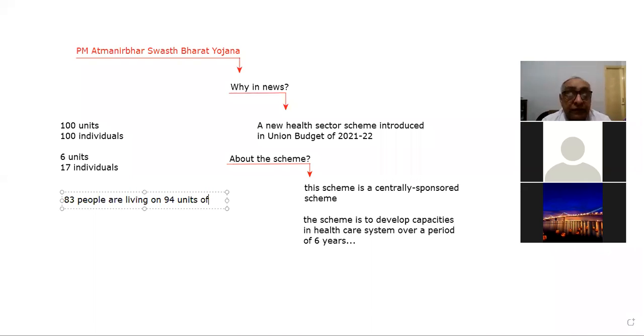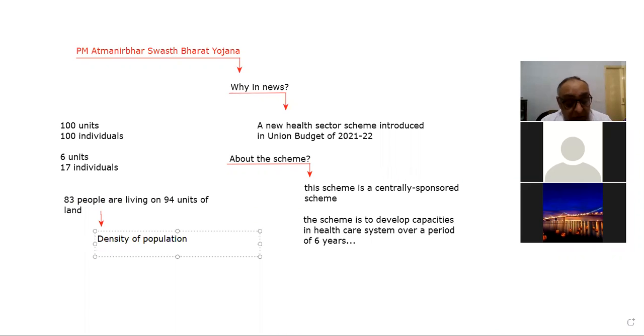So for those people, the availability of land per individual is more, and in India it is 6.17, which is very less. So this in itself proves that, number one, density of population is high.